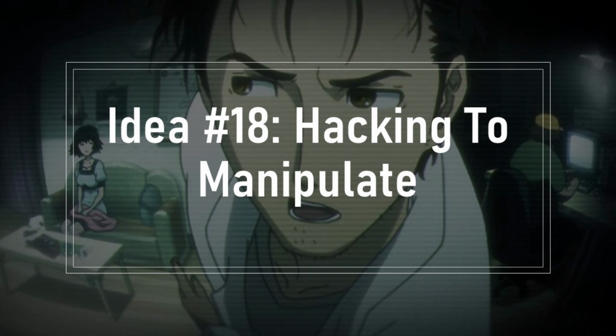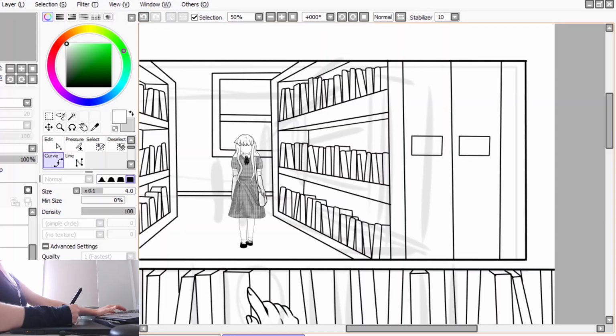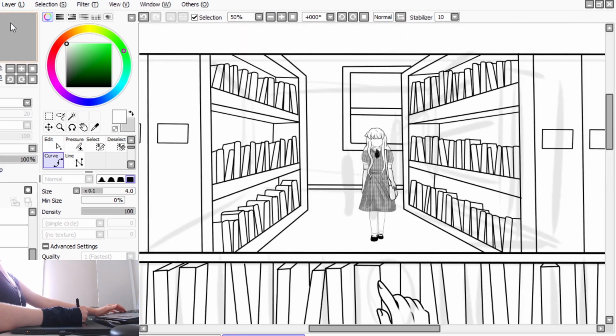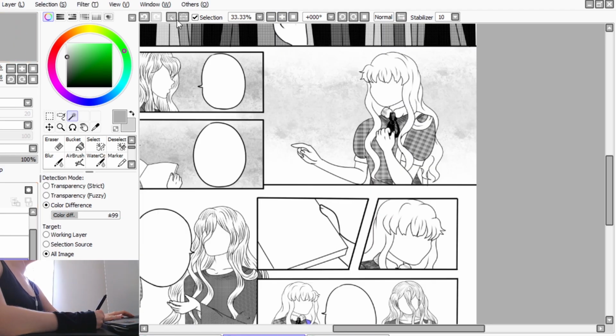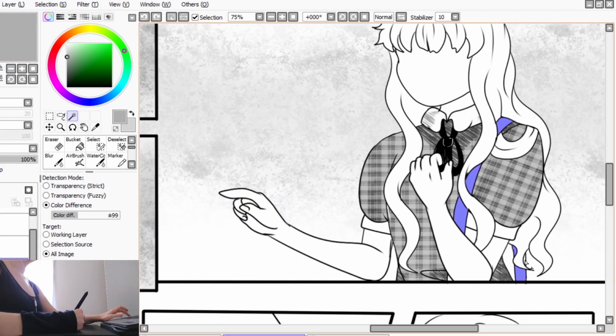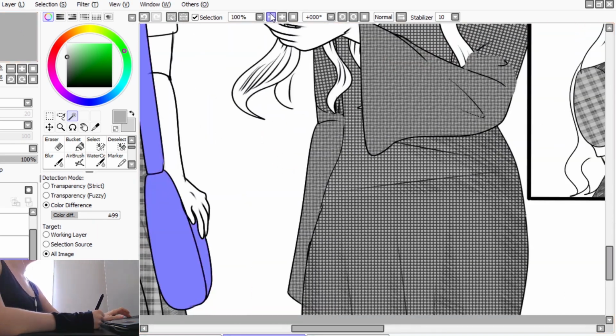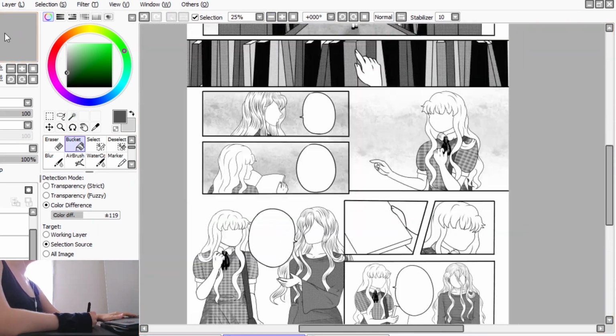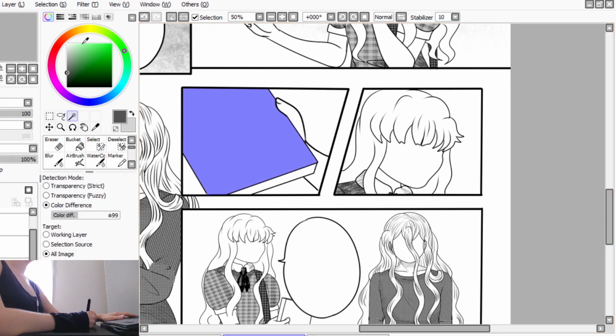My 18th idea is hacking to manipulate. In a futuristic world, a character learns that they can manipulate some people by hacking into those people's coding. But they are not the only one who realizes this, and there are likely some villains who learn this too and use it to their own advantage.